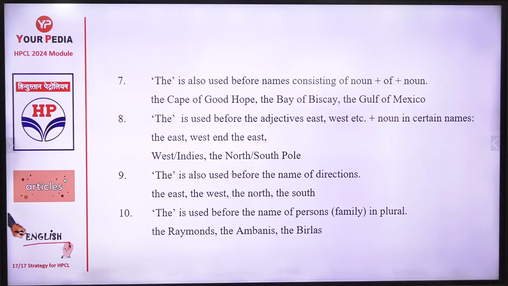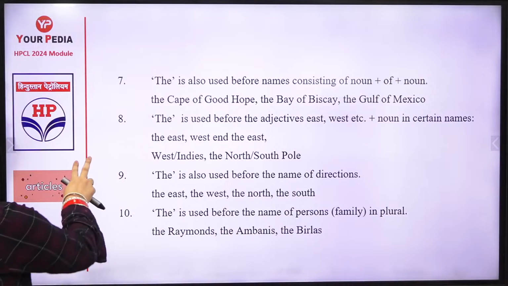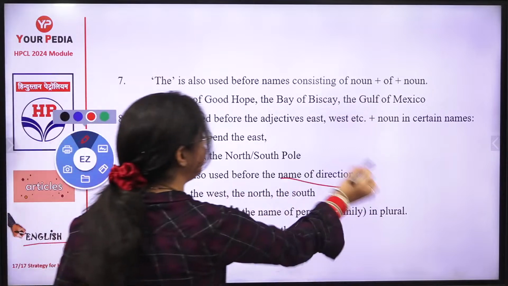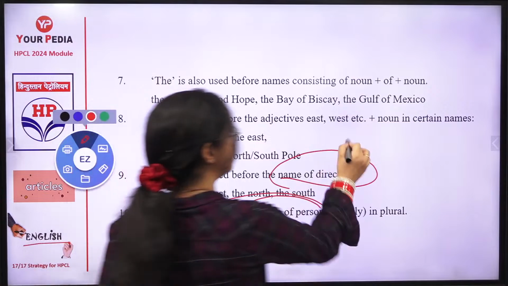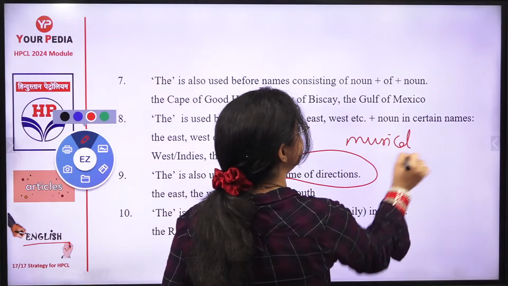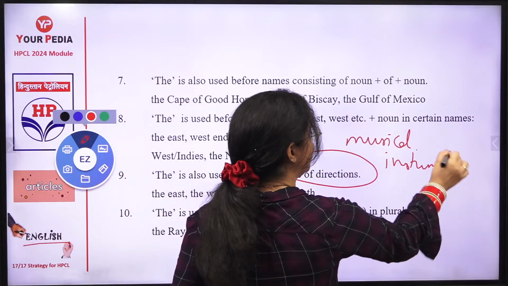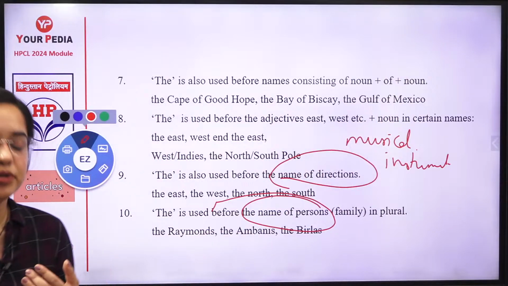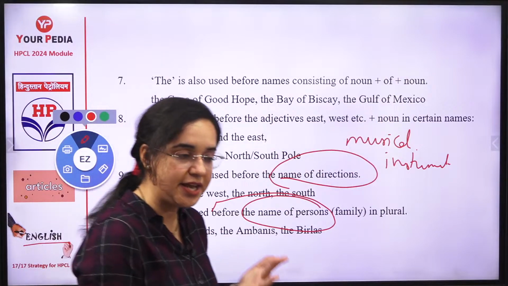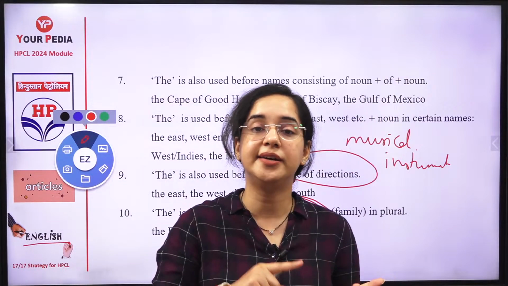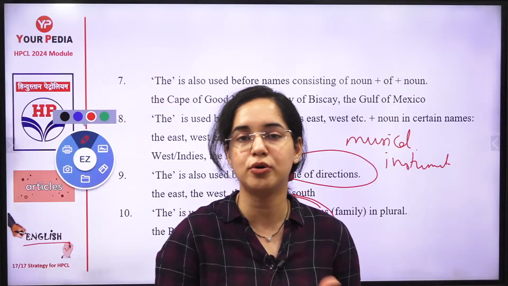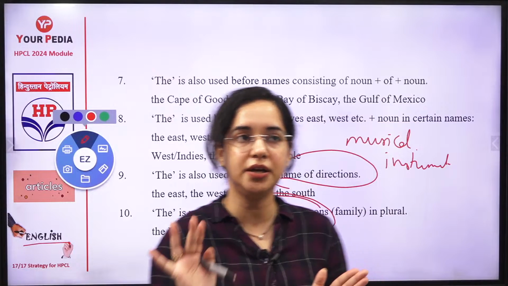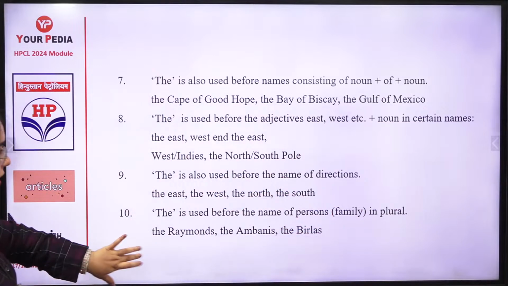With directions, the article is used. With the names of persons, the article "the" is used. With musical instruments, the article "the" is used. So all you have to do is make a table: musical instruments, directions, the names of popular personalities when they are designated with some adjective, popular rivers, oceans, books, everywhere like this, you have to use the article "the" with it. Clear? So these are the important ones.